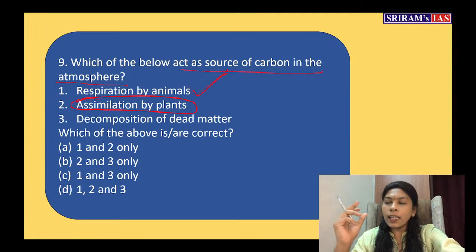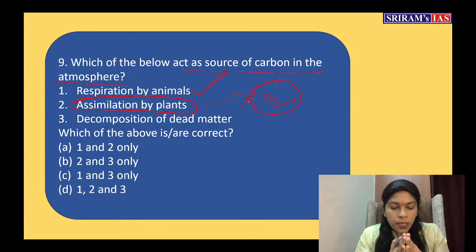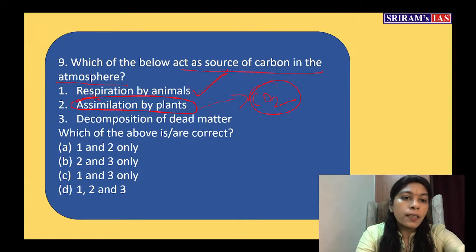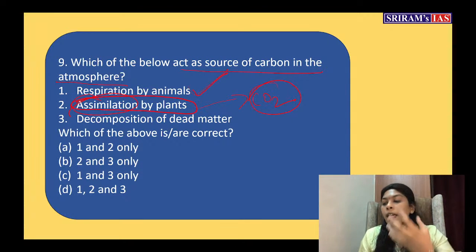Plants respire and give out carbon dioxide when converting the carbohydrates, the food they store, into energy, that is sugar. Then they release carbon dioxide to the atmosphere. But assimilation is where plants absorb everything from the environment for preparing their food.